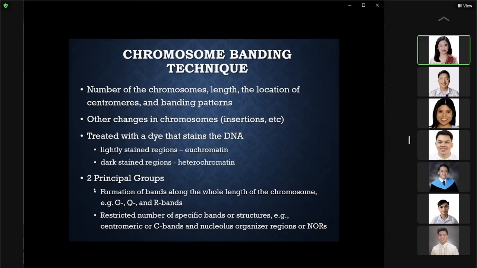Okay. So there are two principal groups of chromosome banding techniques. One involves formation of bands along the whole length of the chromosome. Examples of these are your G, Q, and R banding: your Giemsa, quinacrine, and reverse banding. And then secondly, your restricted number of specific bands or structures, wherein only a portion of the chromosome is being stained. No? Your centromeric or C bands and the nucleolus organizer regions or NORs.